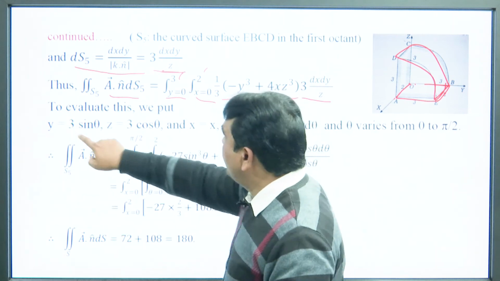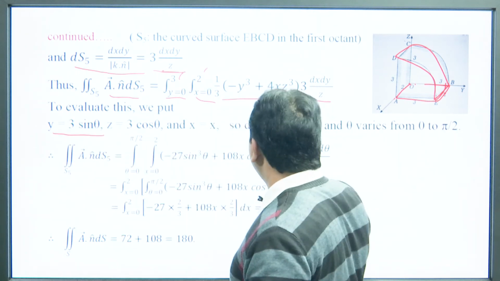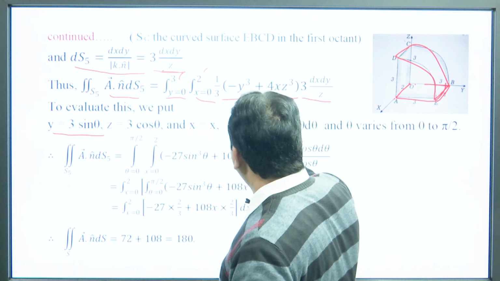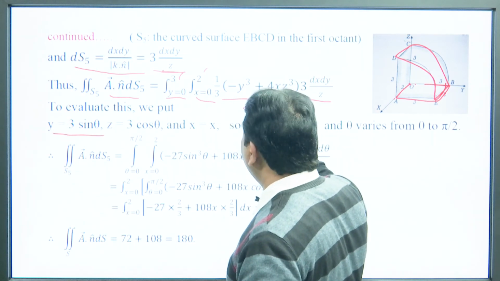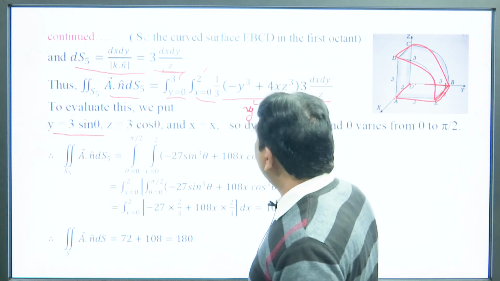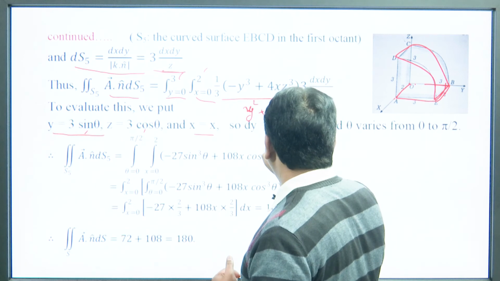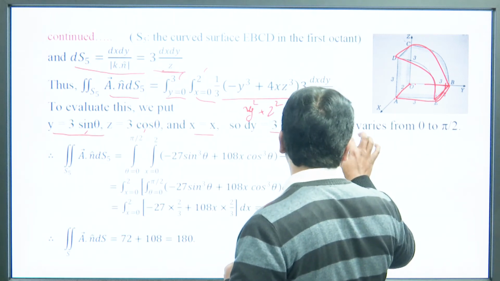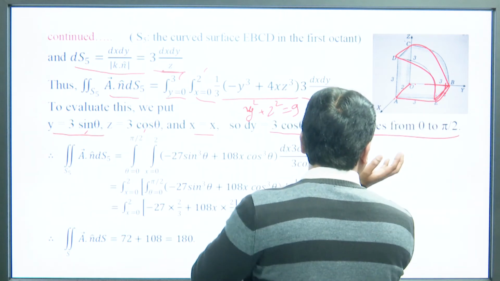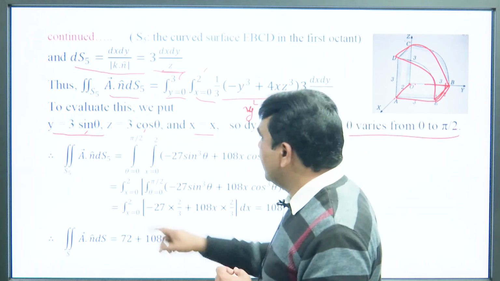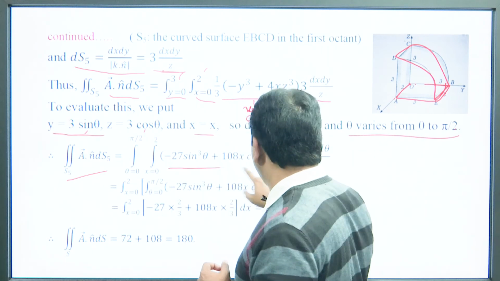To evaluate this, we have to use the result that y squared plus z squared is equal to 9. So, y is equal to 3 sin theta, z is equal to 3 cos theta, x is equal to x. So, dx dy is equal to this, and theta varies for this circle from 0 to pi by 2 in the first quadrant. So, for this we have to find the value of this.